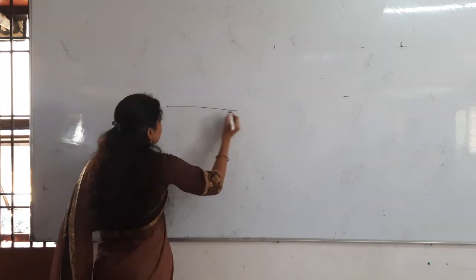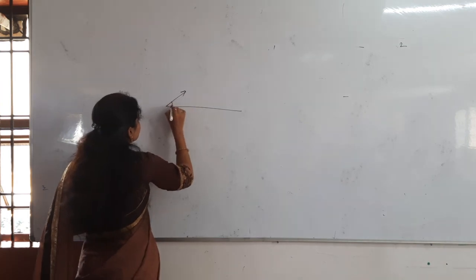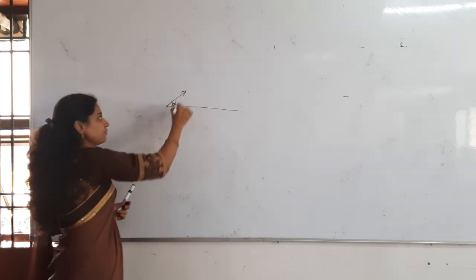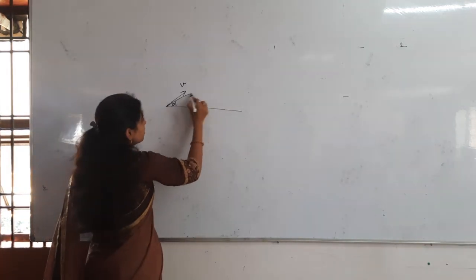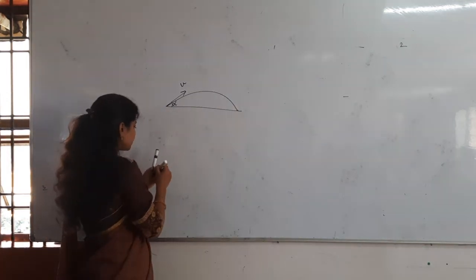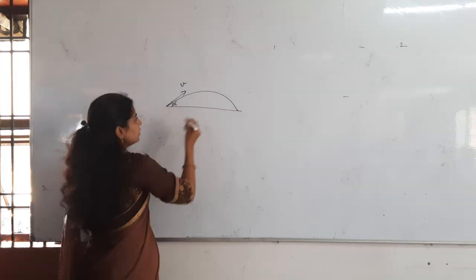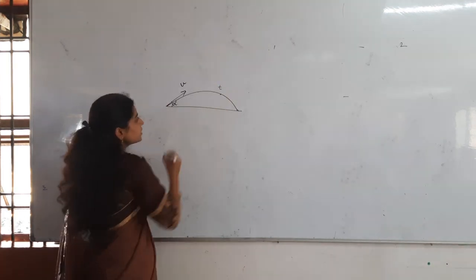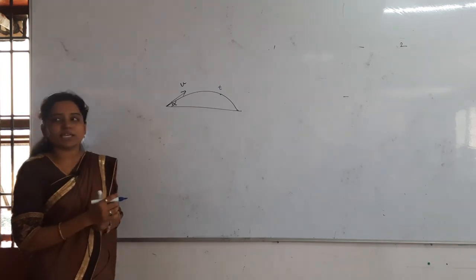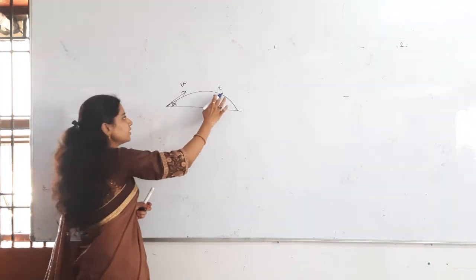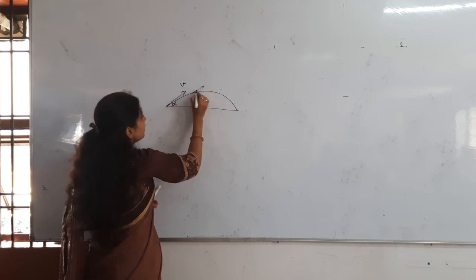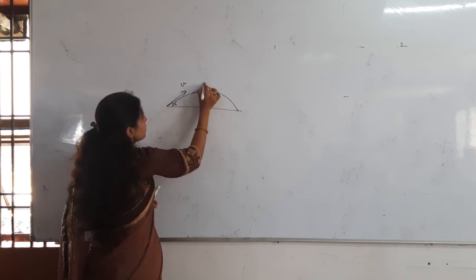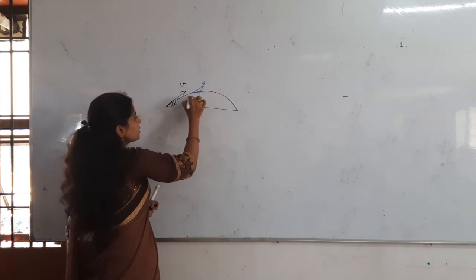I will do this, listen. So here whenever I projected, I am projecting with a inclination alpha. With what velocity? U velocity. So it is doing the projectile motion. After t seconds, let me take, that might be anywhere. Here I will take after t seconds. Now it is making how much angle? Beta. Otherwise you take here in this side only, that will be easy. So that here it is making angle beta. This is the velocity after t seconds.